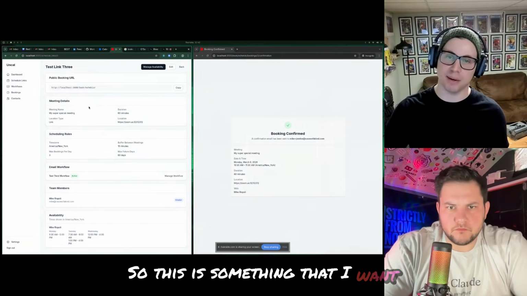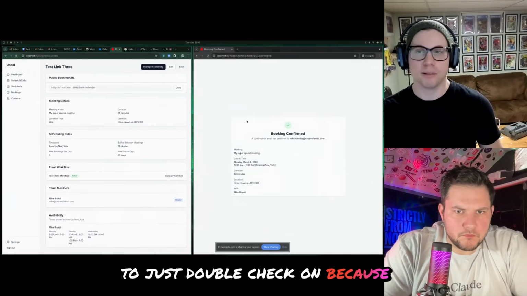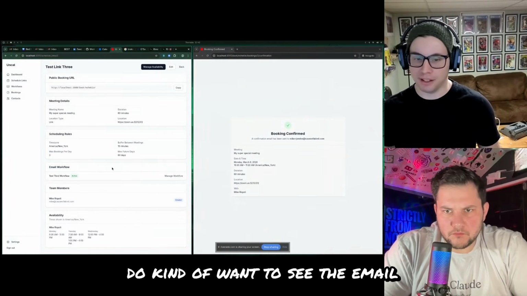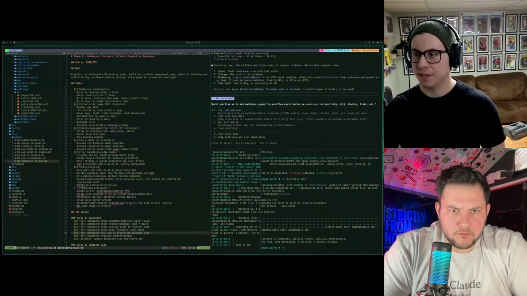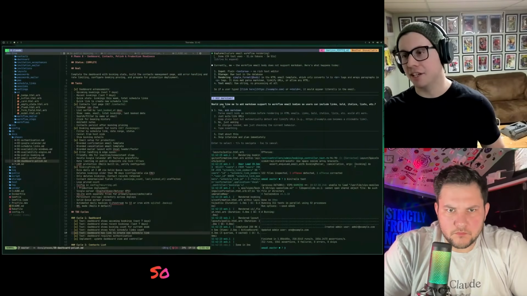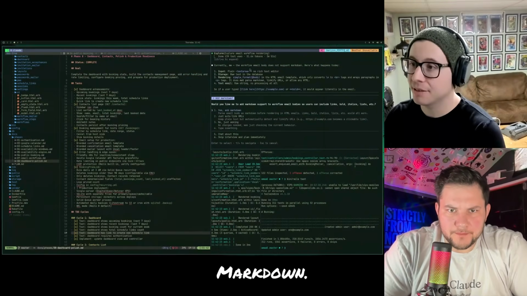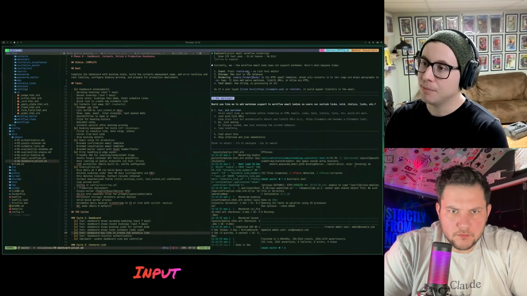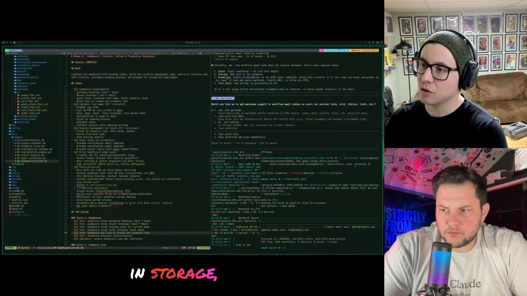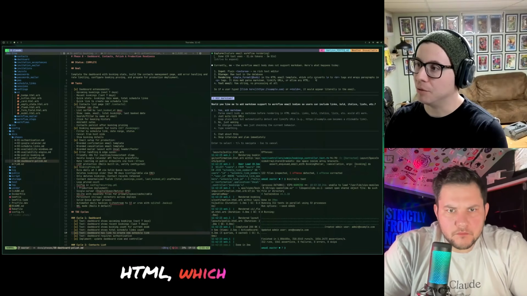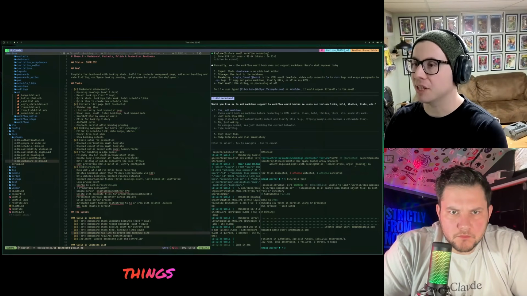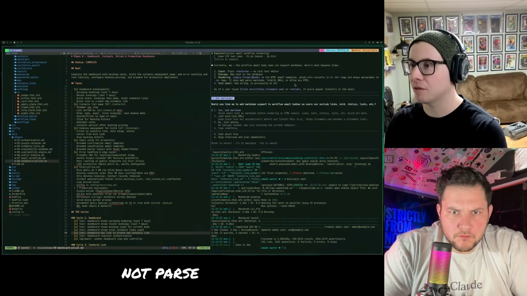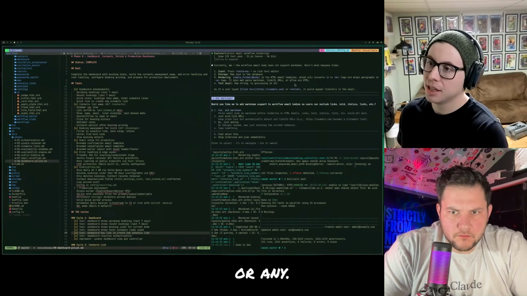Right, booking confirmed. So this is not, this is something that I want to just double check on, because I do want to see the email as it is. Let's just see here. So here it does not support Markdown. Here's what happens today: input plain text area, raw text in storage, simple format in the HTML, which wraps things in paragraph tags and does not parse Markdown or linkify URLs.